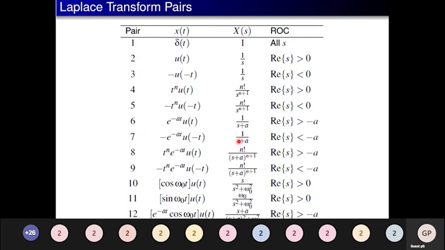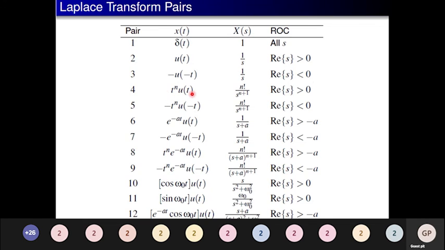And next are a few Laplace transform pairs. We call these Laplace transform pairs. Inverse is also possible and transformation is also possible. First, delta of t: the transformation is 1 and the region of convergence is the entire s plane. u of t, the unit step: the Laplace transform is 1 by s, real part of s greater than 0. Minus u of minus t: 1 by s, real part of s less than 0.